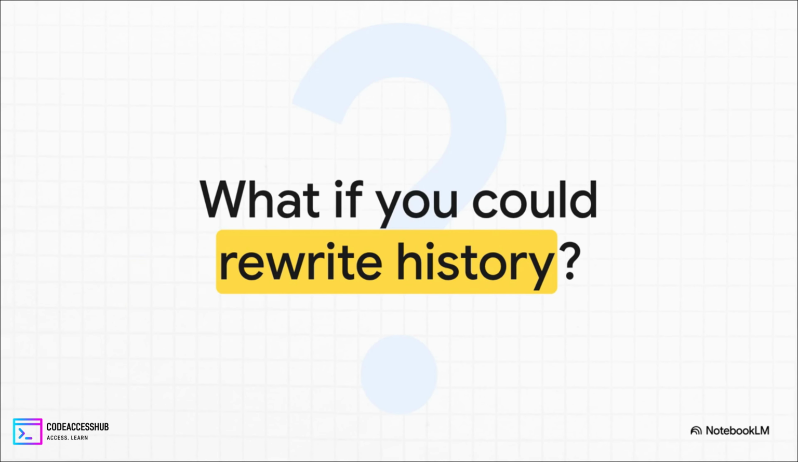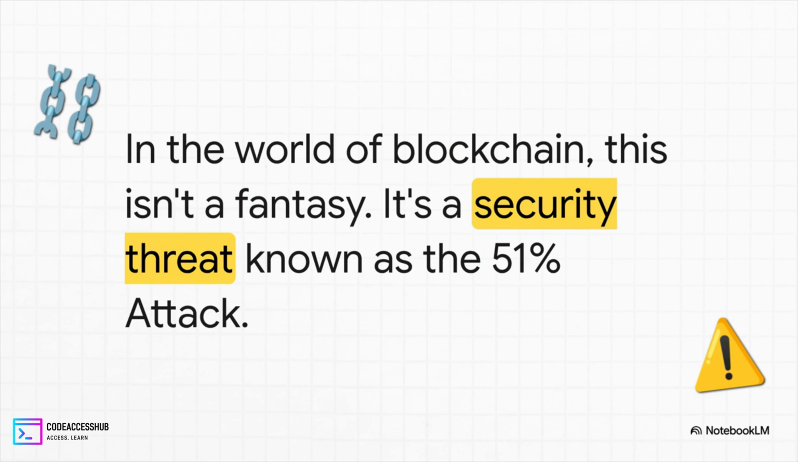Today we are tackling a big one. I mean, really think about that for a second. What if you could literally rewrite history? Imagine you could just go back in time, erase a payment you just made, and boom, the money's back in your pocket. Meanwhile, the person you paid is left with absolutely nothing. It sounds like something straight out of a movie, right? Well, in the world of blockchain, it's not a fantasy at all. It is a very, very real security threat, and it has a name, the 51% attack.